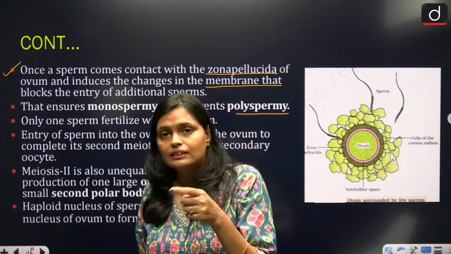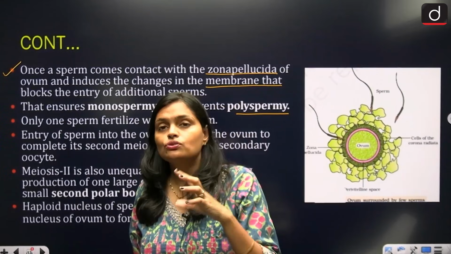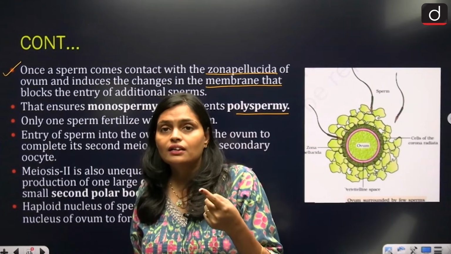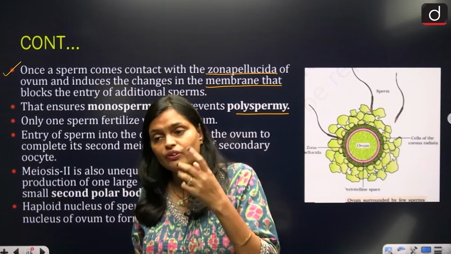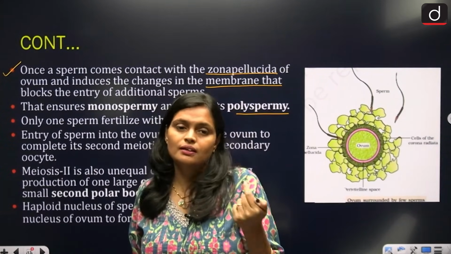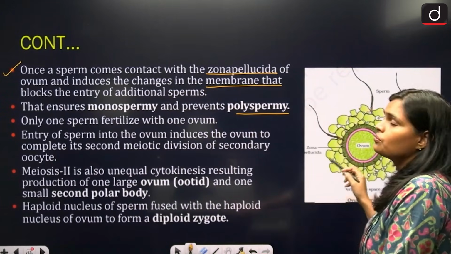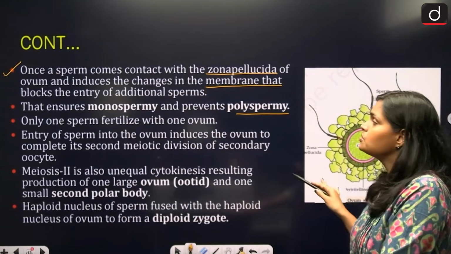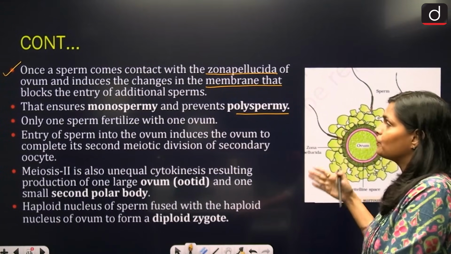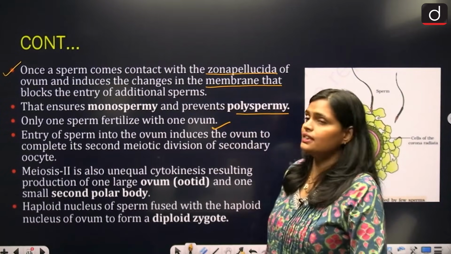Once the sperm fertilizes the egg, suddenly what happened? A fertilization membrane formed around the egg. So due to that, what happened? A fertilization membrane forms so that no other sperm can penetrate the egg, right? No other sperm can penetrate the egg. So you can say that it ensures monospermy, meaning only one sperm can fertilize the egg, not more than one, or you can say it prevents polyspermy. So only one sperm can fertilize the ovum.